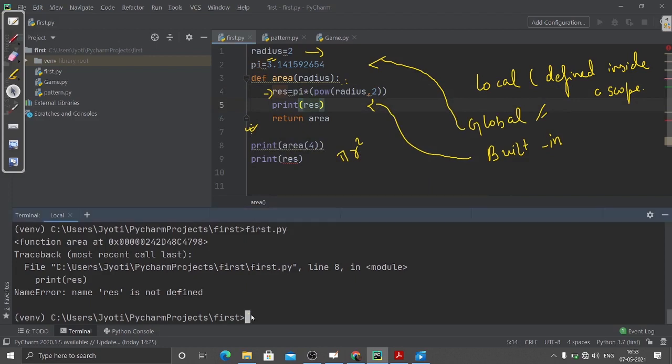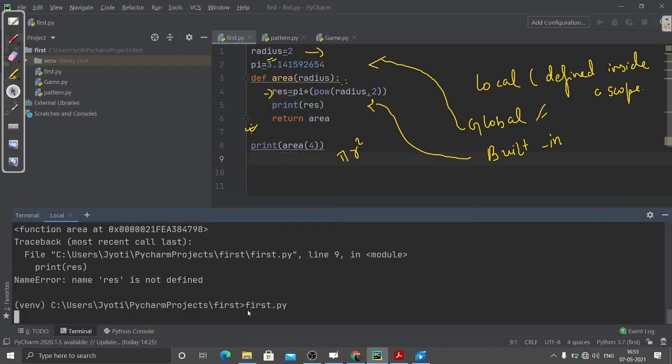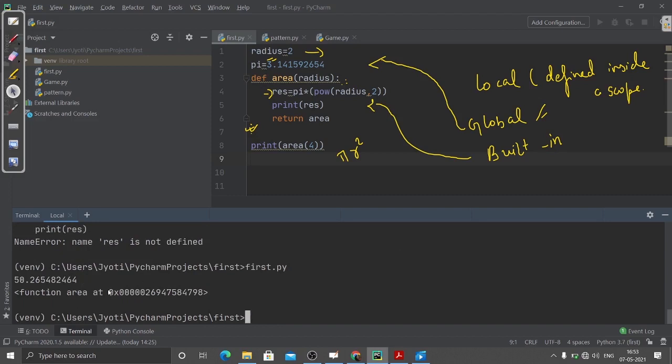Here you can see, if I write like this, this result is not working, but this result will work. So you can see now it is printing. That's how it is actually working. This result will work like a local variable.